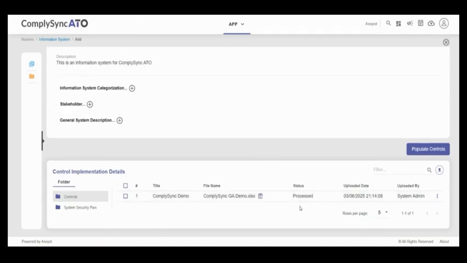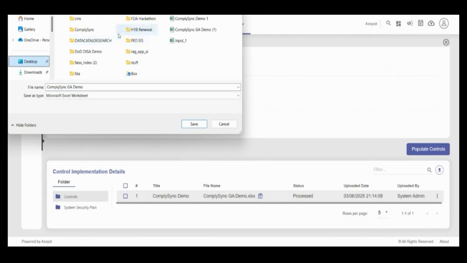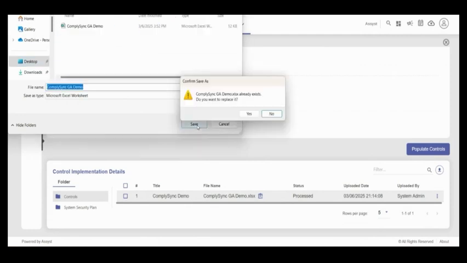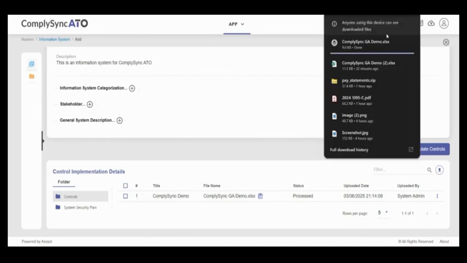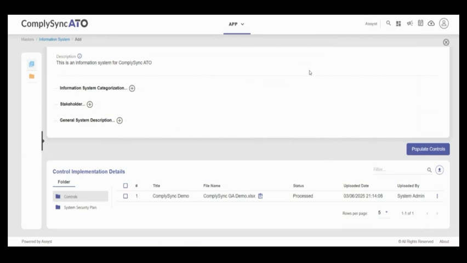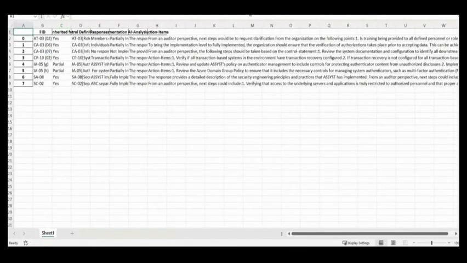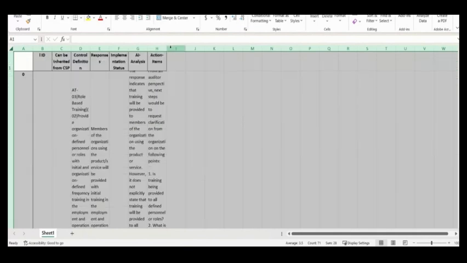Now we can see that ComplySync has finished processing our document, and you have a little clipboard, which is the results table off to your right. We're just going to download that and open it. This basically looks at our controls responses and gives you the results. Now that we've downloaded it, we're just going to quickly open it, and you have the result, all of the necessary documentation available.